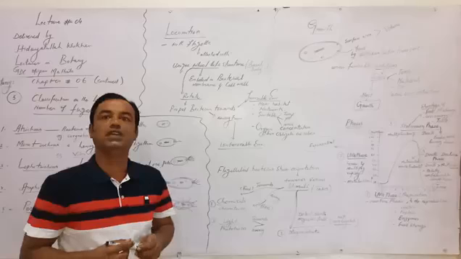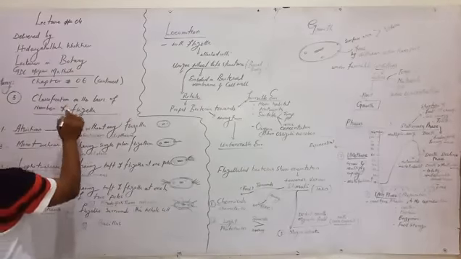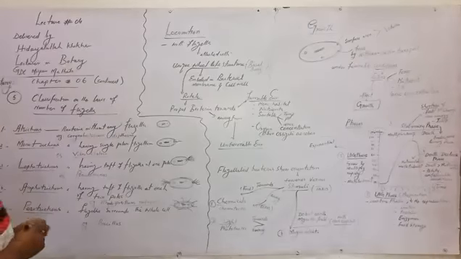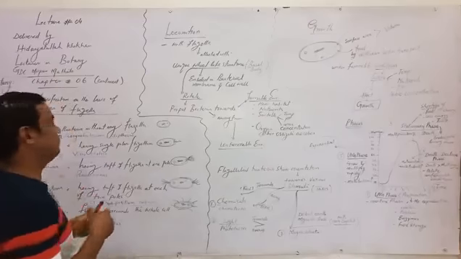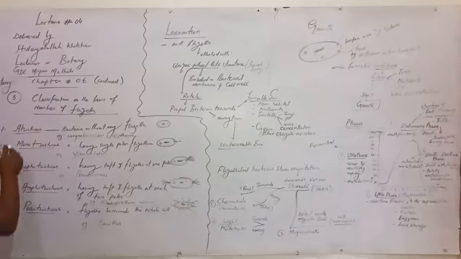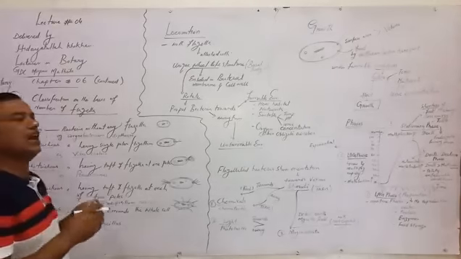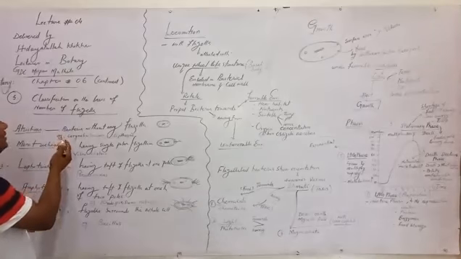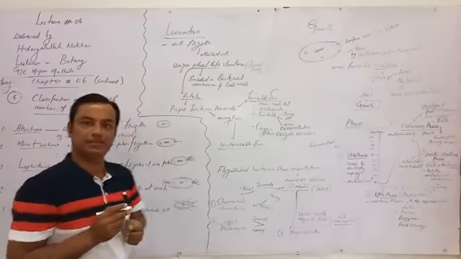Dear students, in continuation to the last lecture, we are going to discuss the classification of bacteria on the basis of number of flagella. As we have already discussed, flagella is a locomotory organ. So on the basis of this locomotory organ, bacteria are divided into 5 forms. Number 1, atrichous. Atrichous means bacteria without any flagellum. So we take the example Corynebacterium diphtheriae.